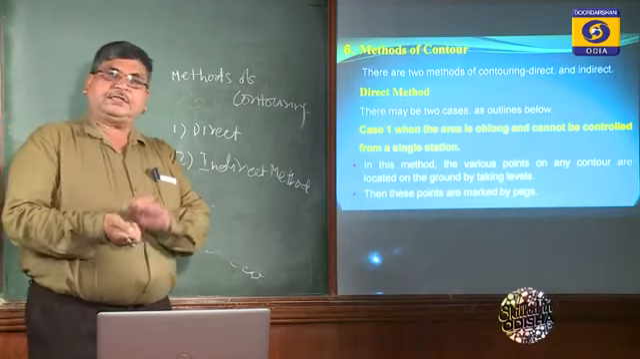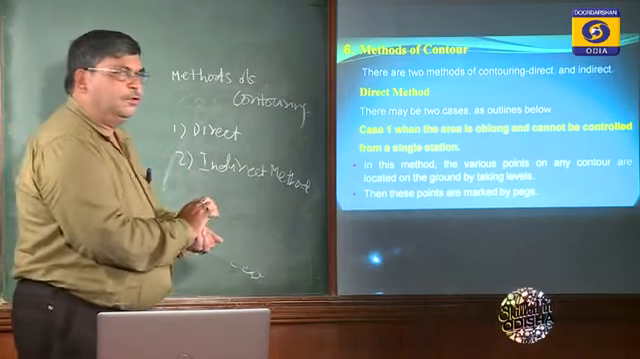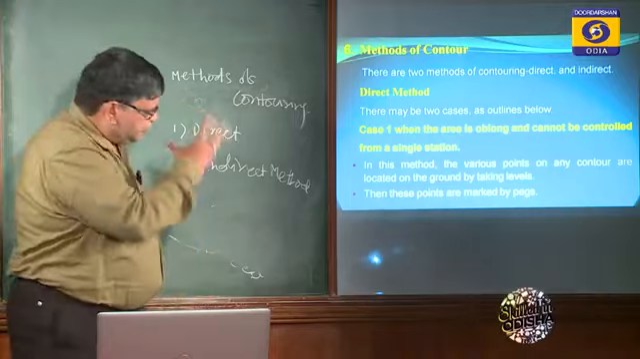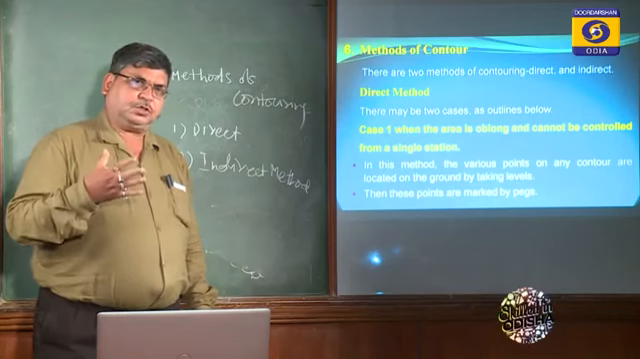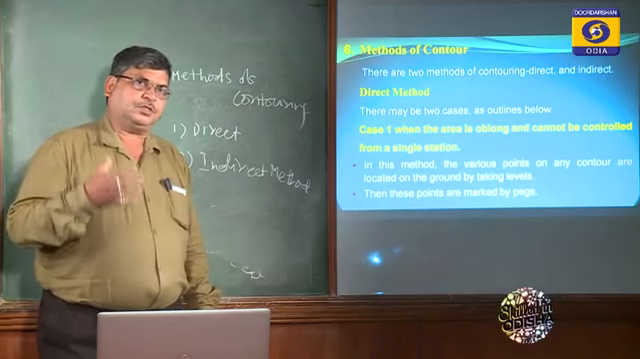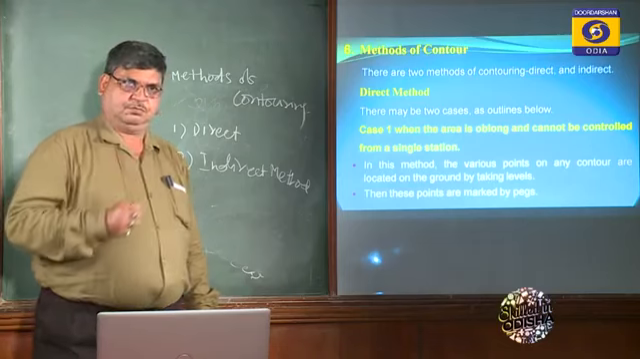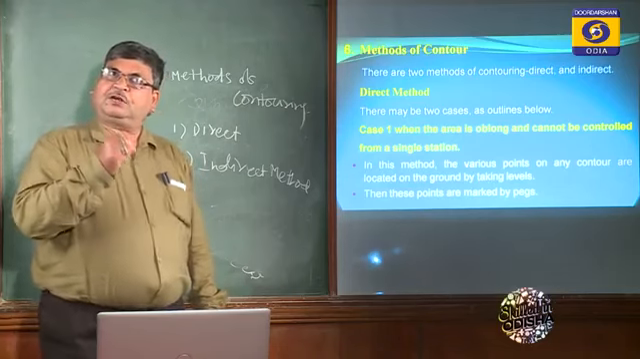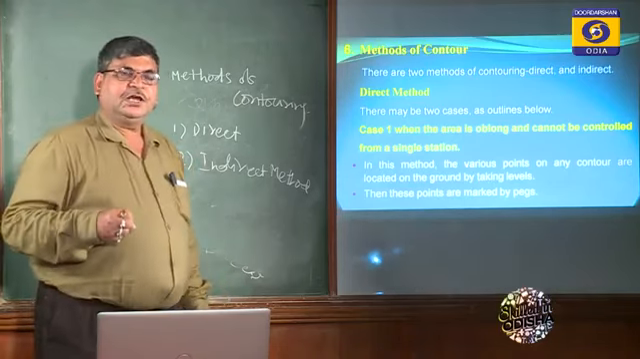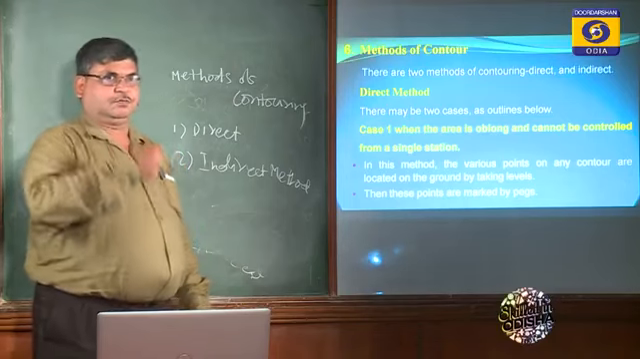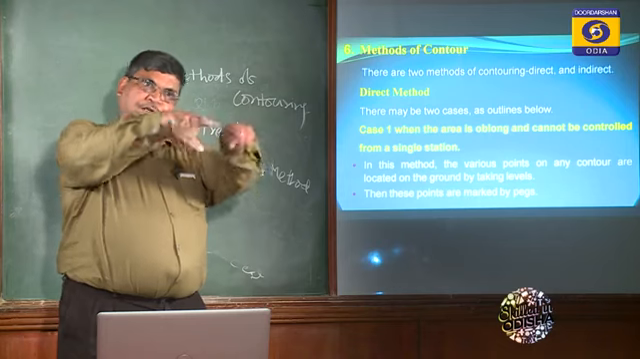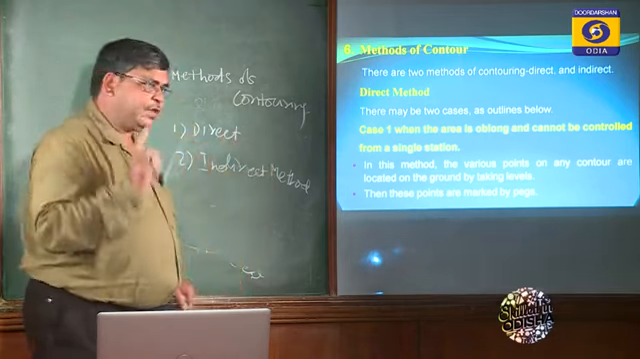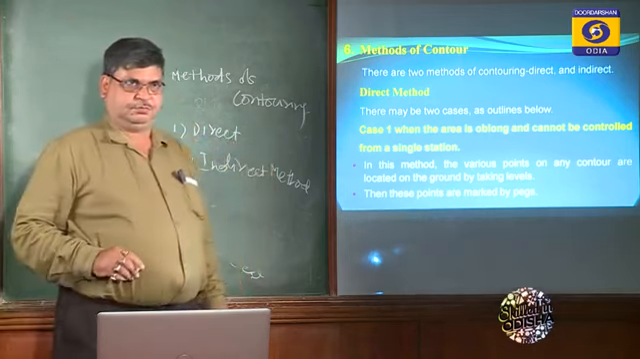So in the case of the direct method, there may be two cases. In the direct method, it is just like the plane table survey you students have studied. Plane table survey is that survey where you can directly get the plotting in the field. You just measure and get it plotted in your drawing sheet. That same method we will adopt here also.